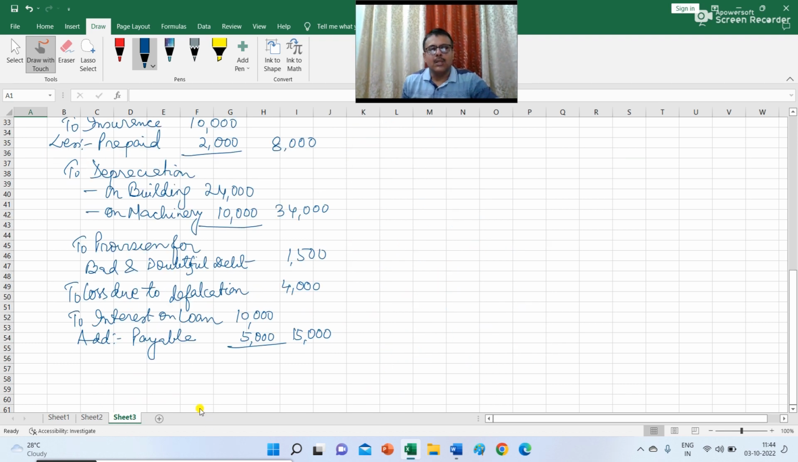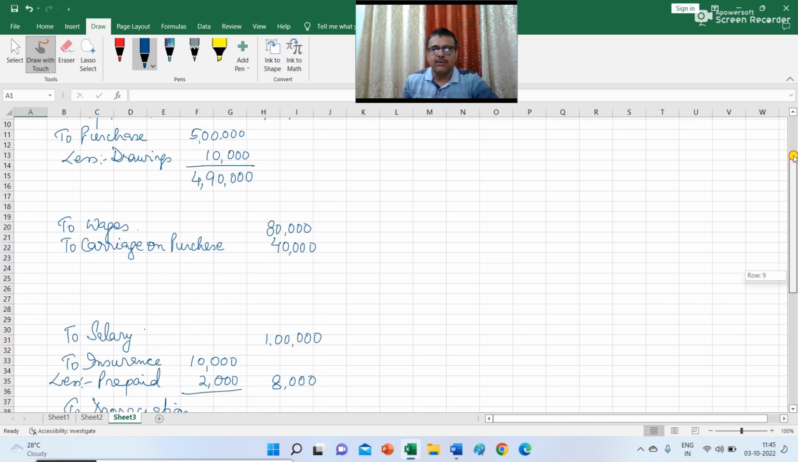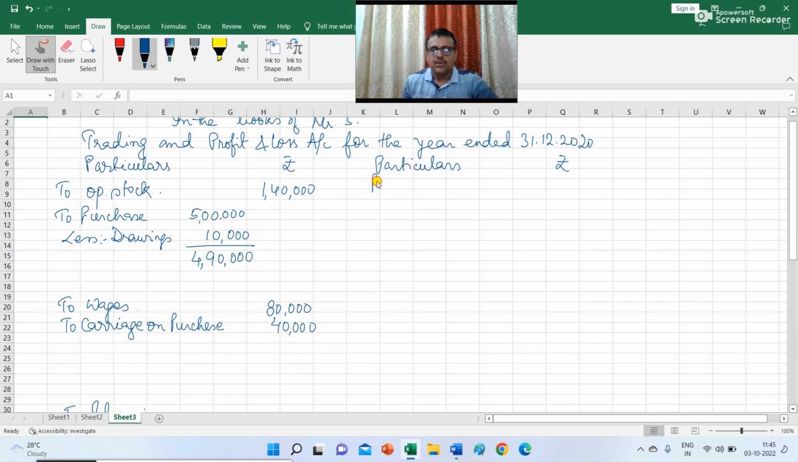So this way all the items which are appearing on the debit side of the trial balance have been recorded either in the profit and loss account or in the balance sheet. Then you have to record the items given on the credit side of the trial balance. The first item is sales. You have to record in the trading account by sales 8 lakh, and there is no further adjustment entry regarding sales.